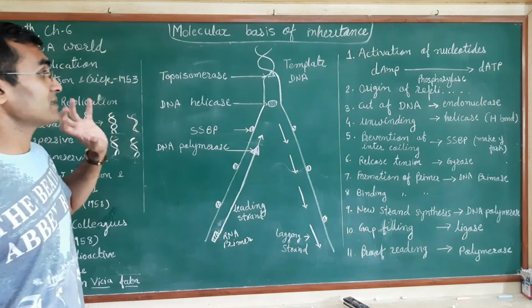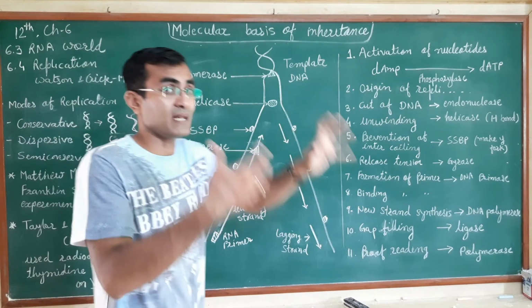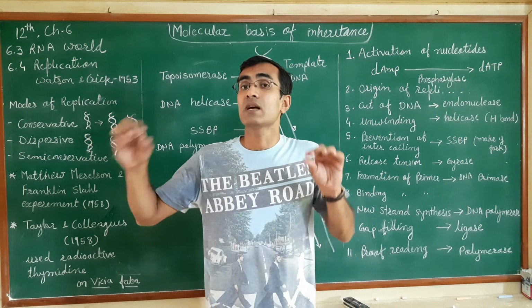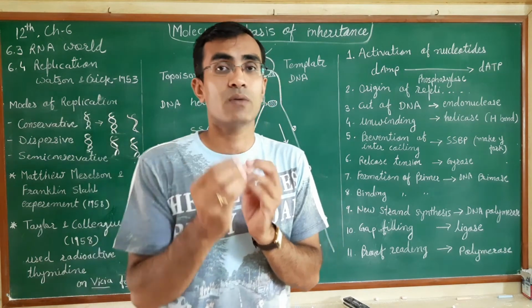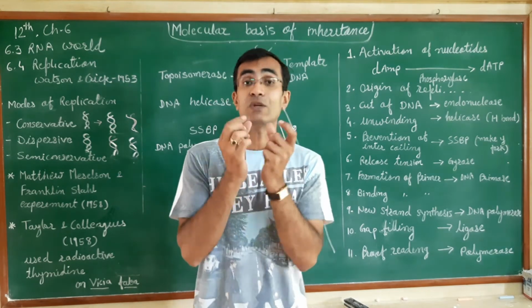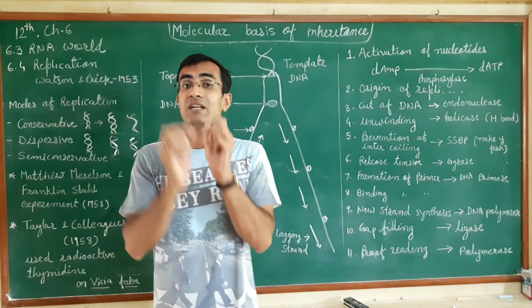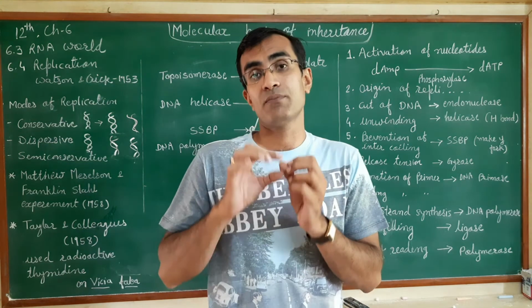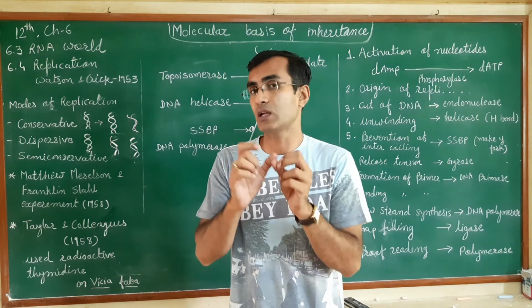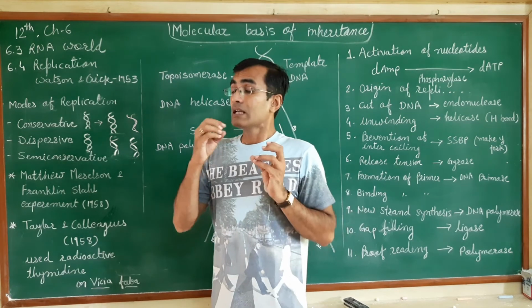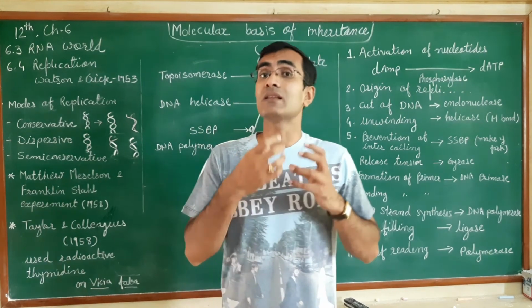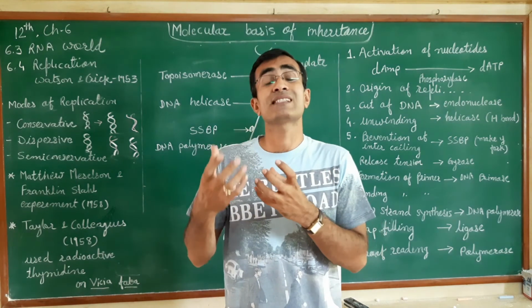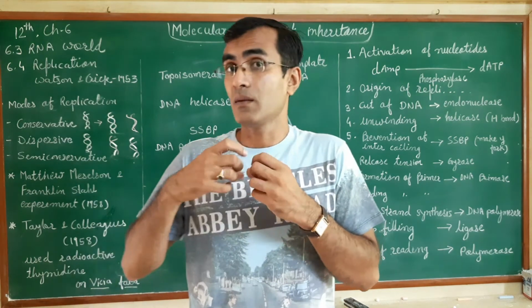Now if we talk about the replication process, then we need to understand where the whole process starts. There are certain sequences in the DNA that will be identified by particular enzymes, and the replication process will start from that particular location. Now, we know that the DNA of a human being is 6.6 into 10 raised to the power 9 base pairs long.